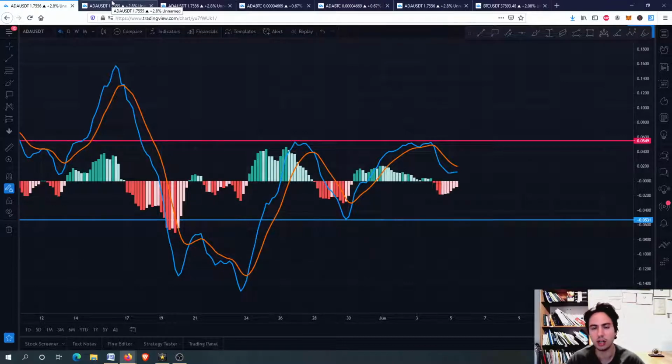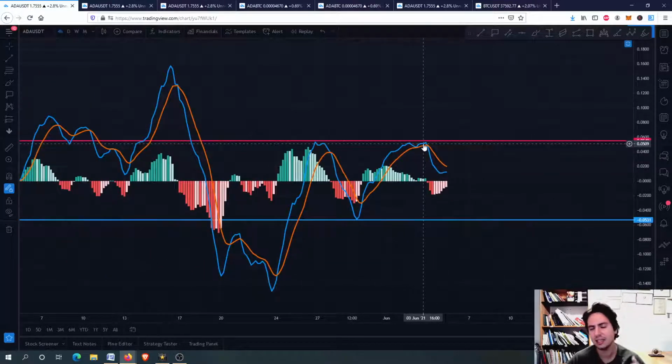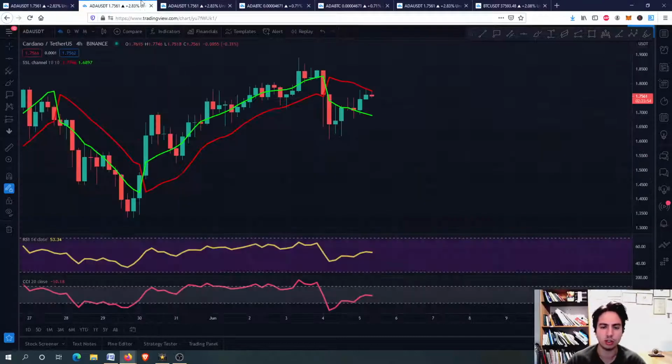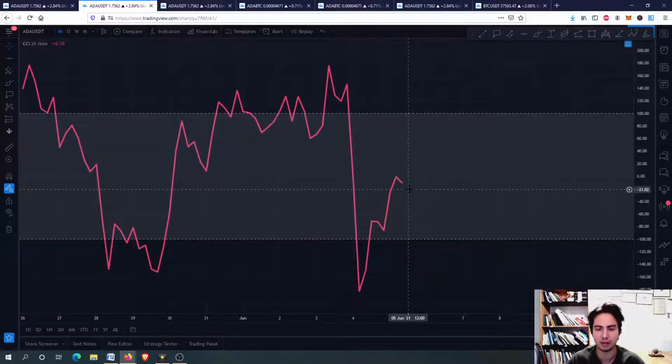So we don't have to care for the 4-hour frame because we saw the bearish cross. This means nothing guys, this is due to the commodity channel index, the RSI and every other indicator. So we are going to the ADA against USDT in the 4-hour frame to check something very good.